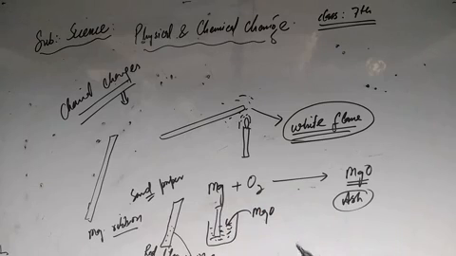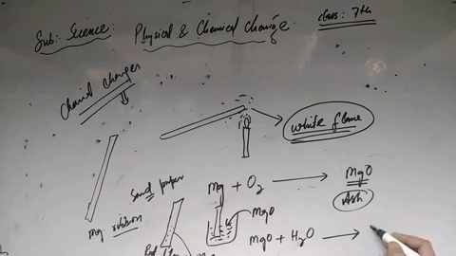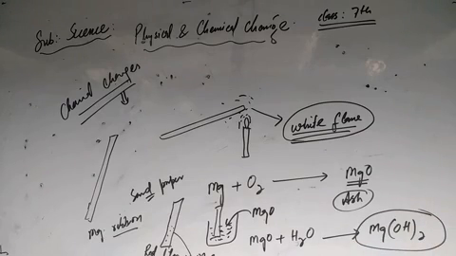Let me show this with the help of an equation. For example, magnesium oxide, this ash, when I pour it inside the water, H2O is the symbol of water. So what is the formula? There is Mg(OH)2. As I have already told you, the hydroxide ion indicates the presence of a base. Magnesium hydroxide is a base. Due to the formation of this new substance, magnesium oxide and water react and form a new substance.